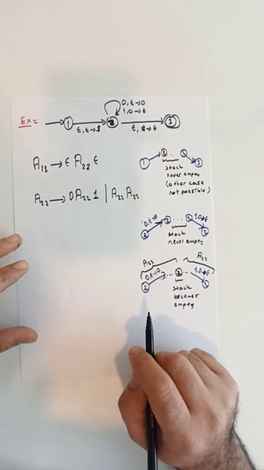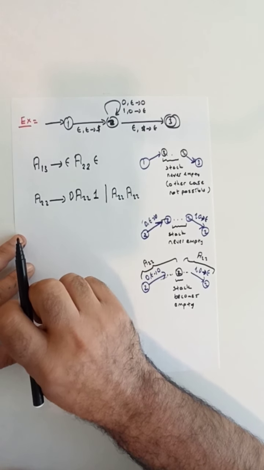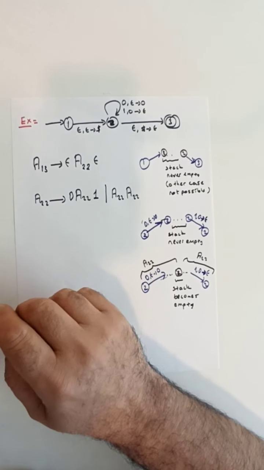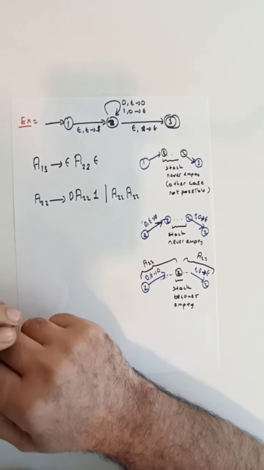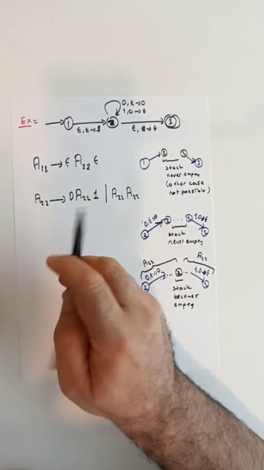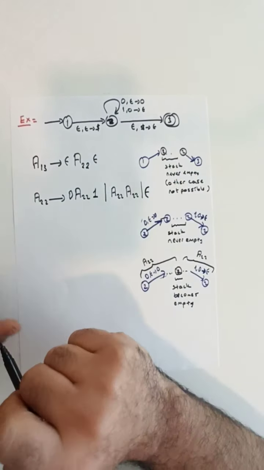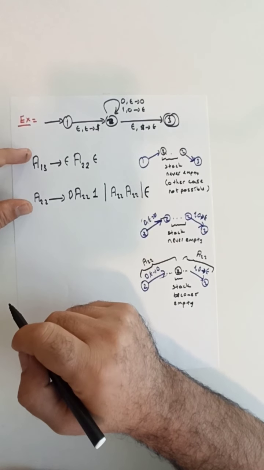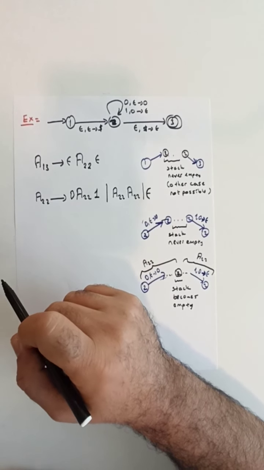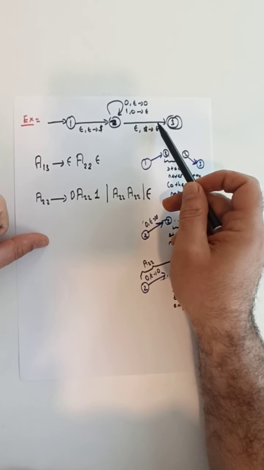Finally, one thing that we need to do is remember to handle our base case. For any variable Aii, we need to introduce an epsilon rule, basically indicating that to be able to go from a starting state i to a target state i, we don't have to consume anything from the input string. So corresponding to that base case, we will simply introduce an epsilon rule as well. Together, these four rules give us the context-free grammar that is equivalent to the given input PDA.